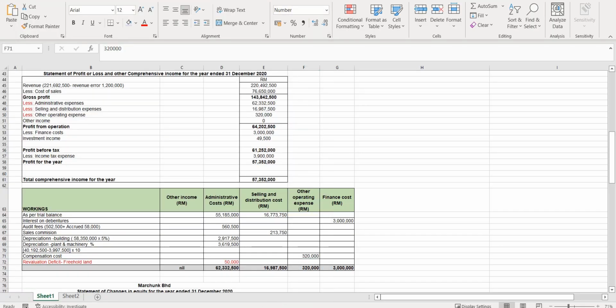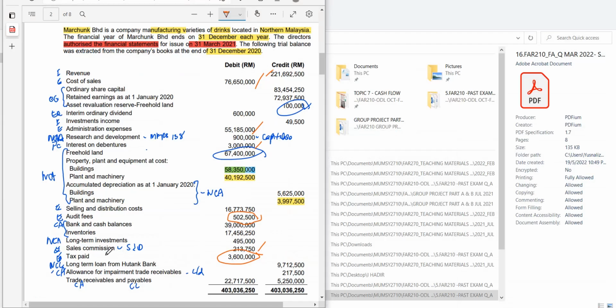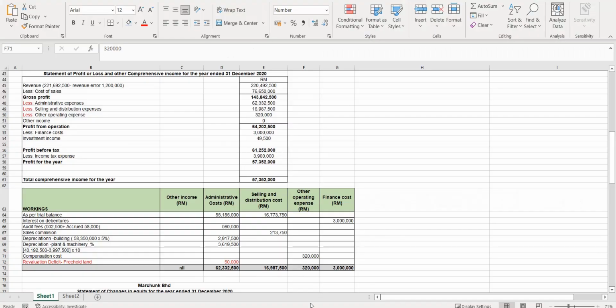You cannot check the interest on loan. The reason is because the percentage is not given. You're not sure how much is the interest. It says maybe this is free interest loan, right? You're not sure, but you are sure with the interest on debenture to be 3 million. So that will be included here. Okay, so you are done with that.